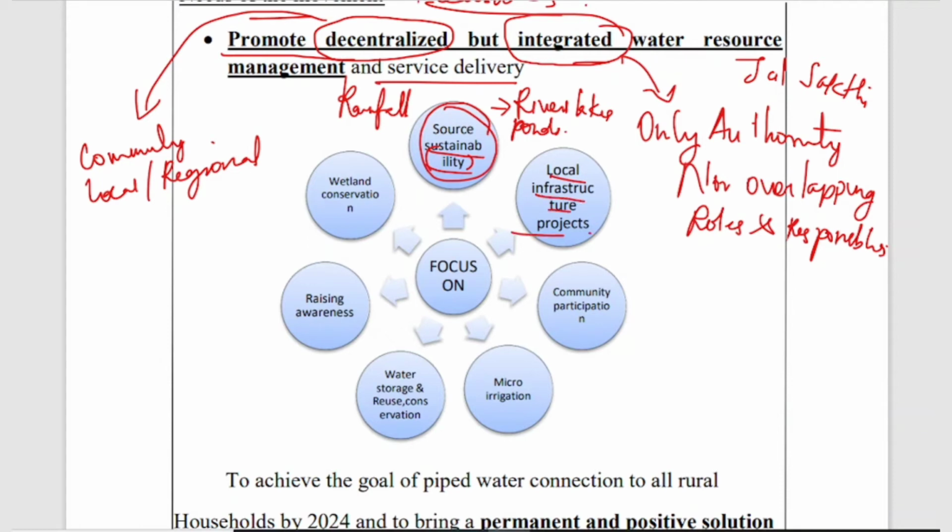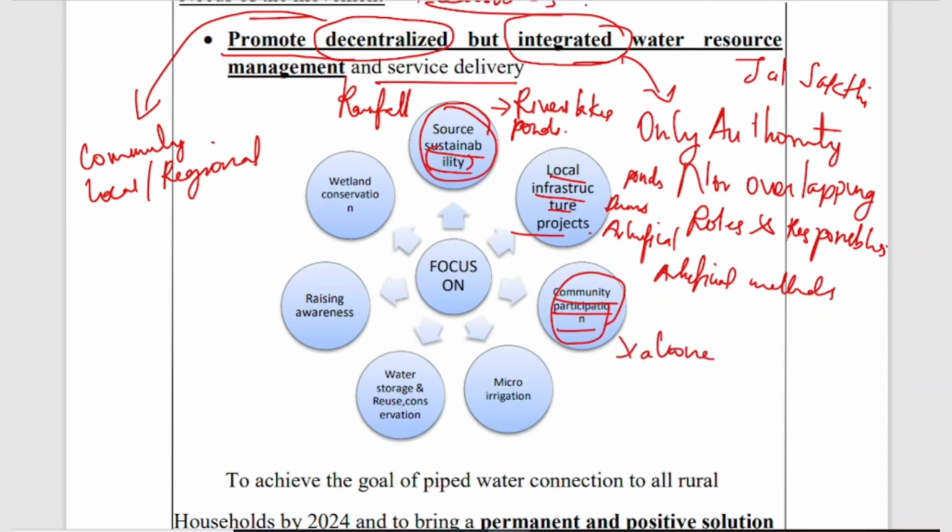Local infrastructural projects means the creation of ponds or small lakes, artificial lakes, etc., and the creation of artificial wetlands or something else. And community participation is an important thing, because the government can't do everything alone; people have to participate. Only when people actively participate in conserving the water will we be able to meet our water needs.